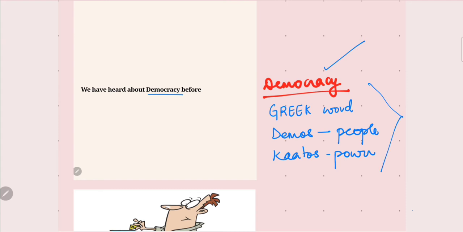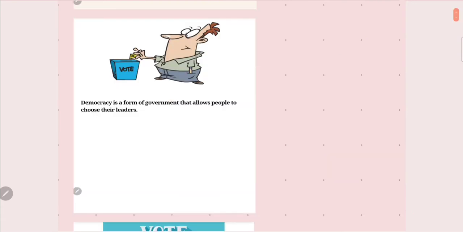Democracy is the power of the people to choose their own representatives, their own candidates, and provide self rule to the people. It is an important thing for us to understand. Democracy is a form of government that allows people to choose their leaders.